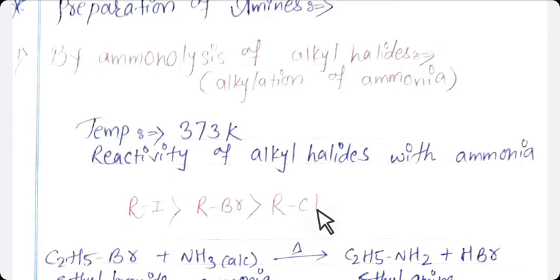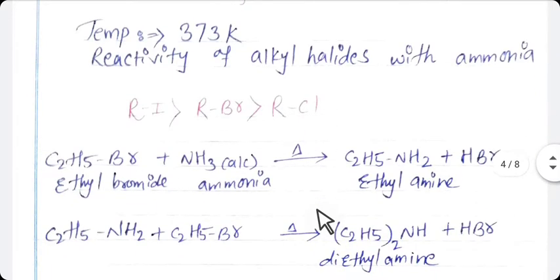Now see in the example, we are using here ethyl bromide, means RBr, which reacts with ammonia, the ammonia which is used is in the alcoholic form. So when ethyl bromide is heated with alcoholic ammonia at 373 Kelvin in a sealed copper tube,